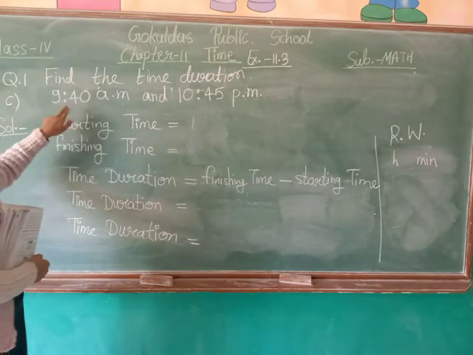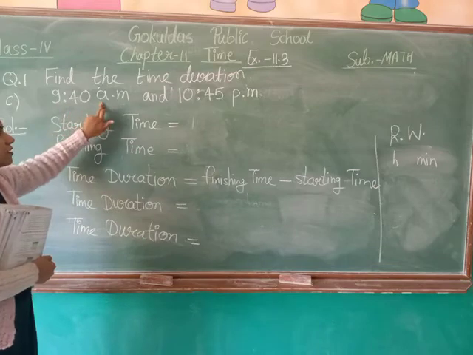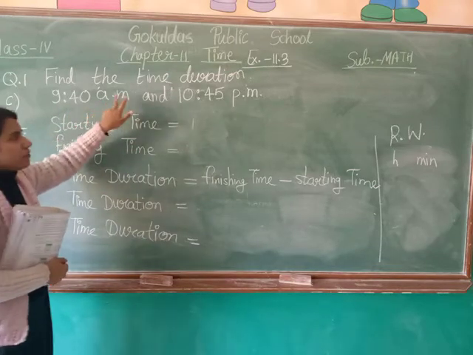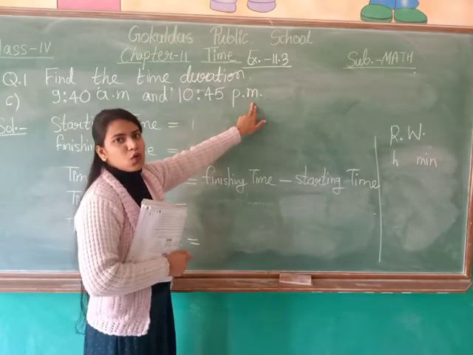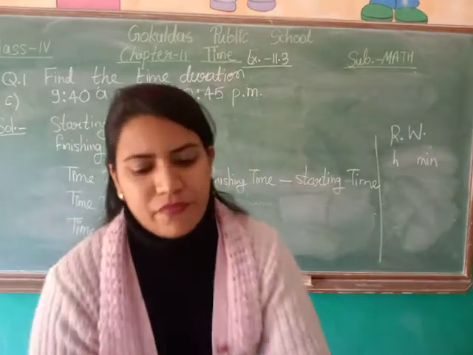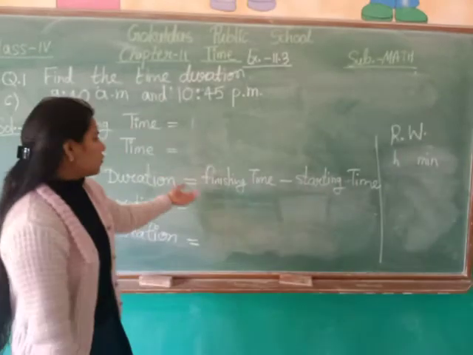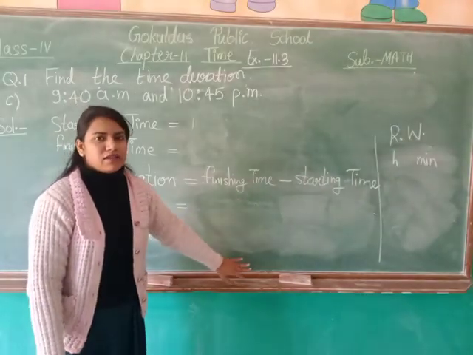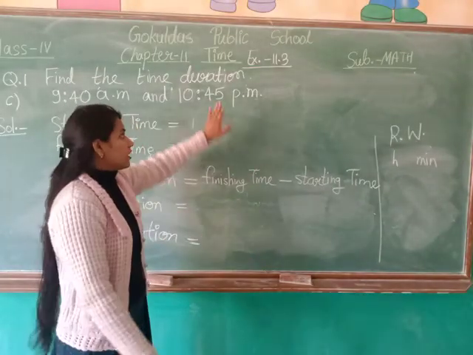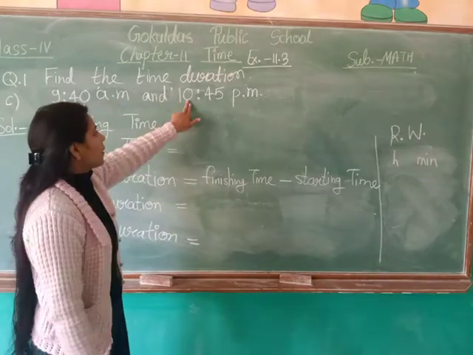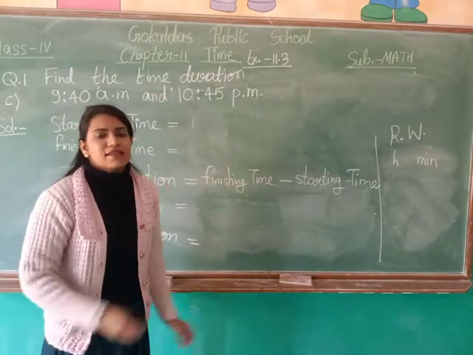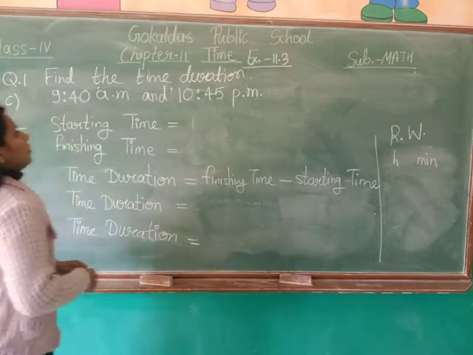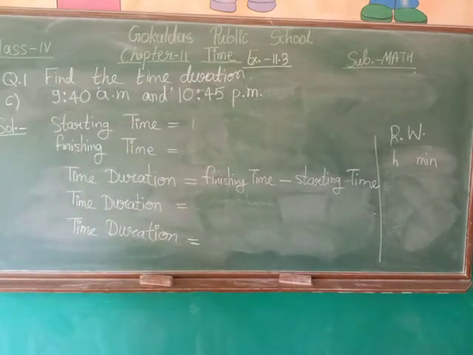Now observe, in question number C, one timing is given in AM and the other timing is given in PM. So here we cannot directly put the values in the formula and get our answer. What we need to do is convert both the timings into the same format, the same units.